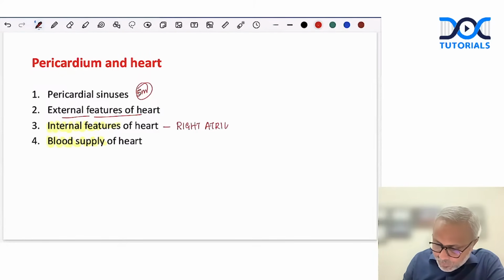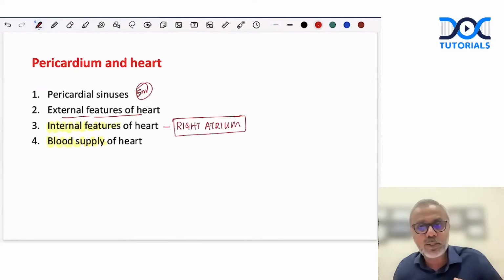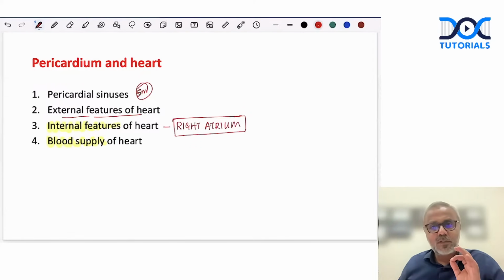We have seen a lot of questions on right atrium, but not any other chambers. But it is better to be prepared for all 4 chambers, right and left atrium, right and left ventricle. We know that the questions have been asked on right atrium only, but you never know. The examiner might decide to ask a little bit about the ventricles also. Remember, the interior features are not that difficult. So it's better to be prepared for all 4 chambers.